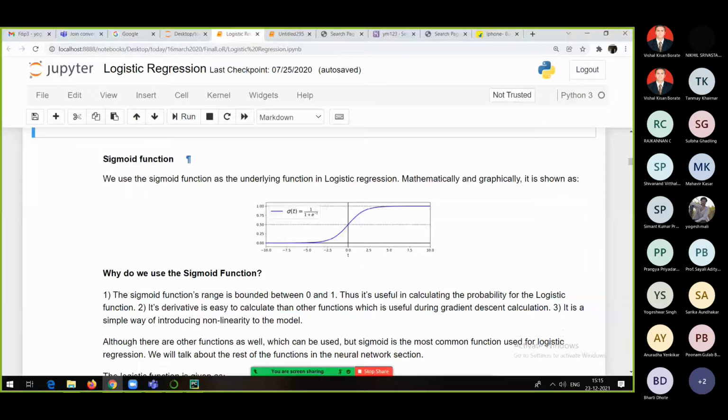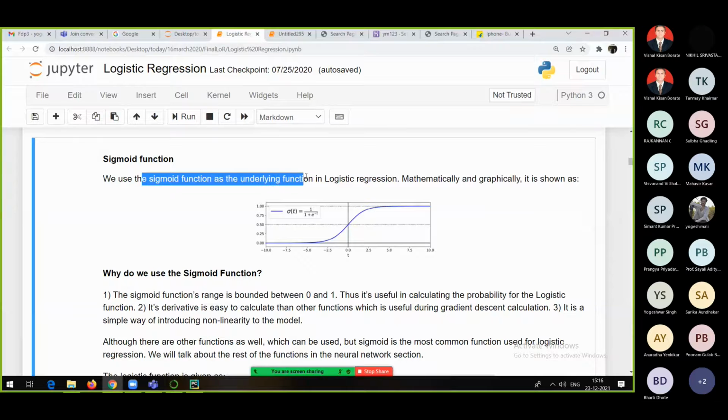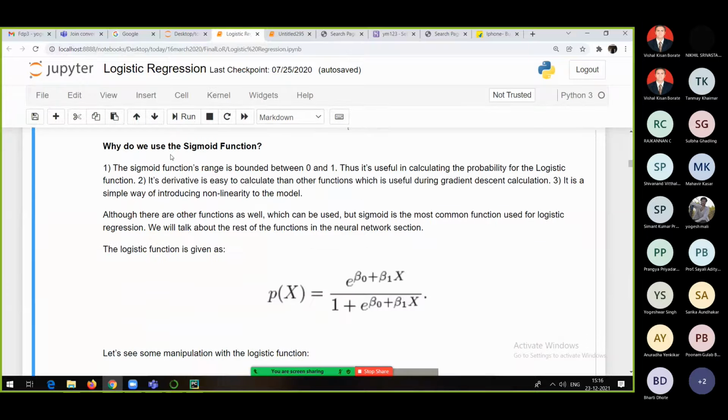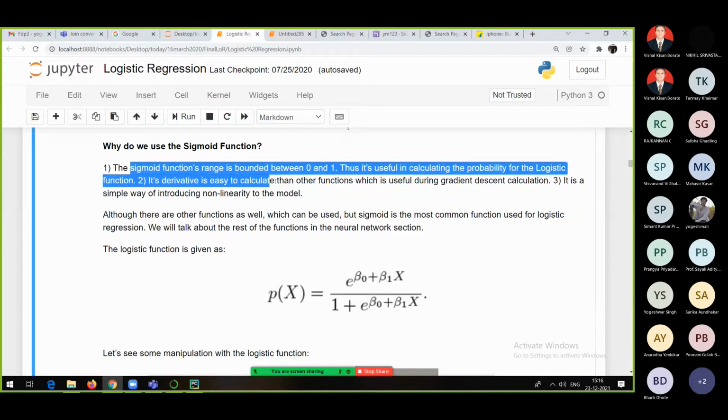See, I told you sigmoid function looks like this. The sigmoid function always gives you a value between 0 and 1. You can check it everywhere. We use sigmoid function as the underlying function in logistic regression, and it is shown like this. So why do we use the sigmoid function? All the reasons I told you.